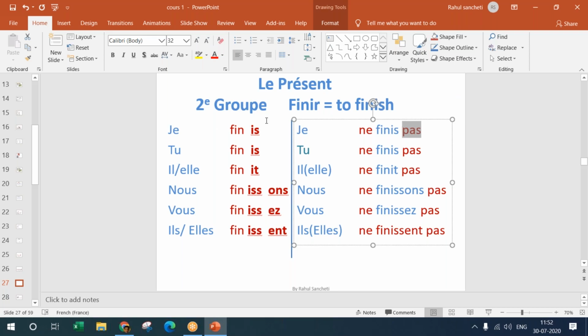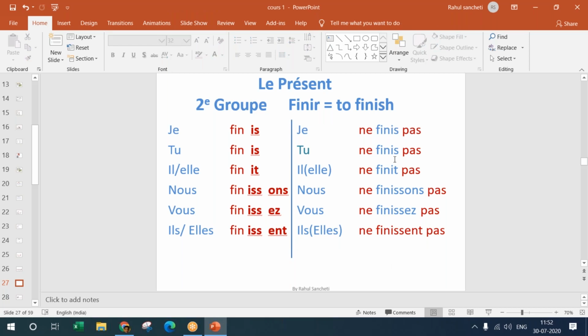Here it is: je finis, I finish. Je ne finis pas is I did not finish, or I haven't finished, or I am not finished. There are multiple ways you can translate a word from French to English, two or three different ways every time. So don't get caught up in that. Just remember, you have to convey the meaning. That is more important.